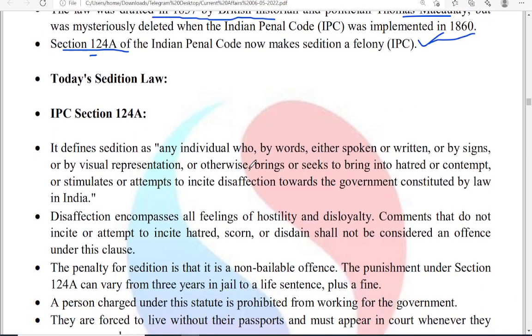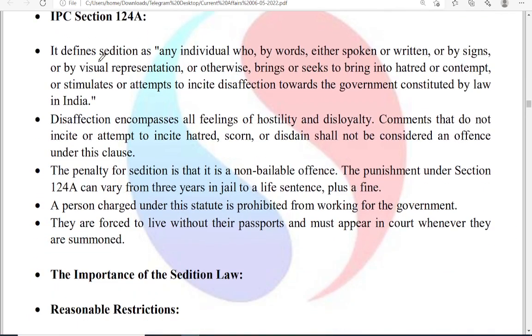Today, the stand of the sedition law is as follows. The definition of sedition includes any individual who, by words, whether spoken or written, or by signs or visual representation or otherwise, brings or seeks to bring into hatred or contempt, or incites disaffection towards the government established by law in India.